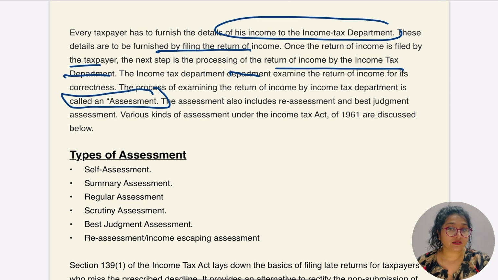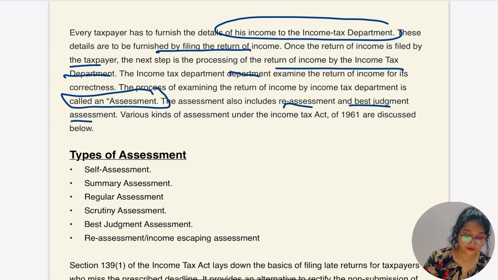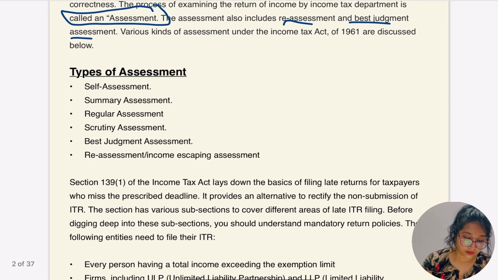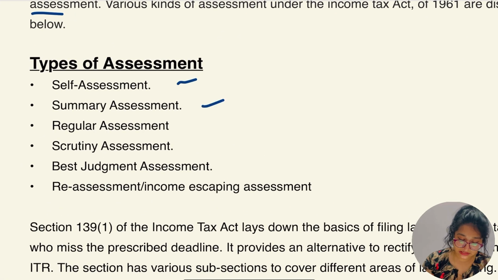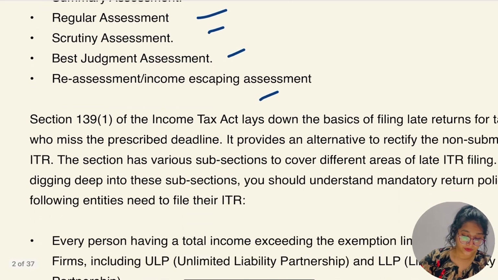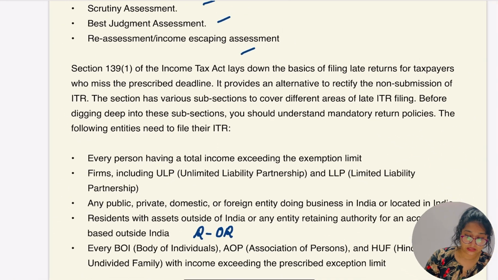What is going to be the very first step? First of all, the individual is going to file the return to the department. Then further processing is done, and this whole process is known as assessment. The assessment also includes reassessment and best judgment under section 144, and various kinds of assessment under the Income Tax Act, 1961 are discussed below. Types of assessment are self-assessment, summary assessment, regular assessment, scrutiny assessment, best judgment assessment, and reassessment, which is also known as income escaping assessment. So here we are going to start the chapter now.